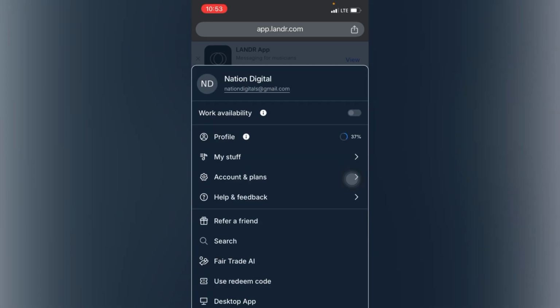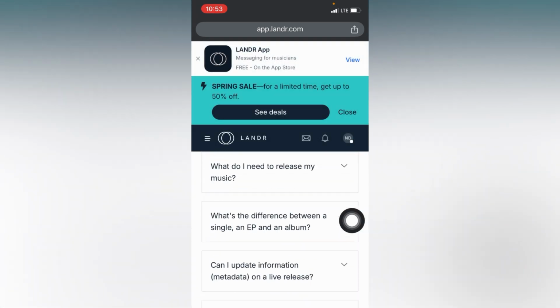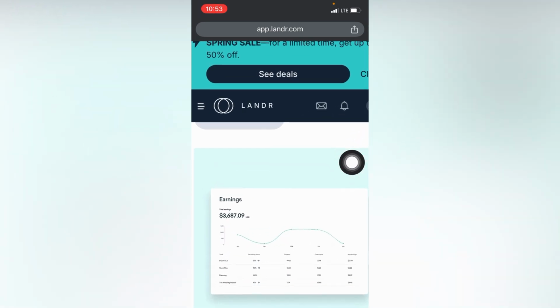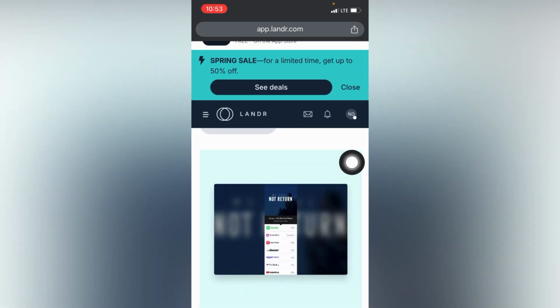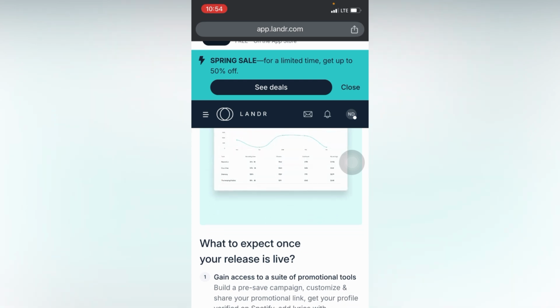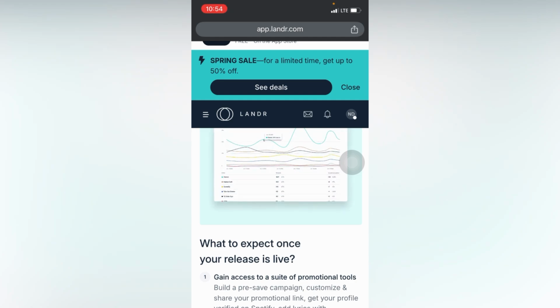If you also click on your profile right here, you could edit your profile. You could change some stuff on your profile. So basically guys, this is how the Landa Music Distribution platform looks on the inside. You can see right here that these are their graphs. So once you start making money, you could see your analytics and all of that. Now let me quickly log into Nation Digital Distribution to show you guys how the platform looks on the inside.